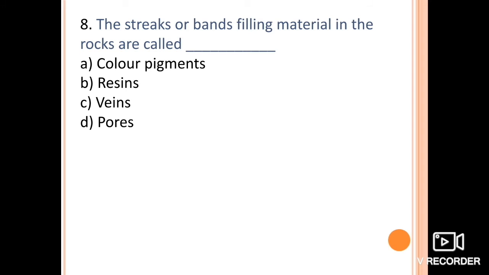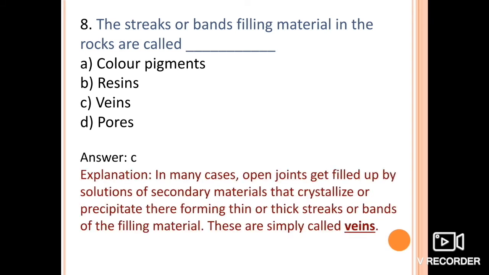Next one is, the streaks or bands of filling material in the rocks are called as color pigments, resins, veins, or the pore spaces or pores. Those are the veins. What happens is that in many cases the open joints get filled by solution of secondary material that crystallizes or precipitates, thereby forming thin or thick streaks or bands of the filling material. These are simply called veins, and veins are very important for ore mineralization.